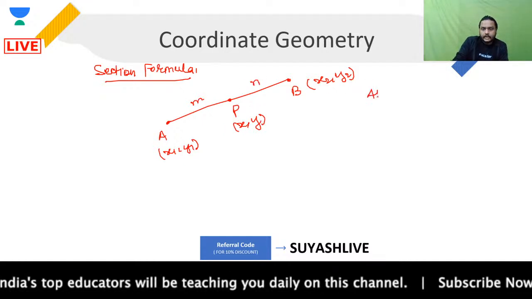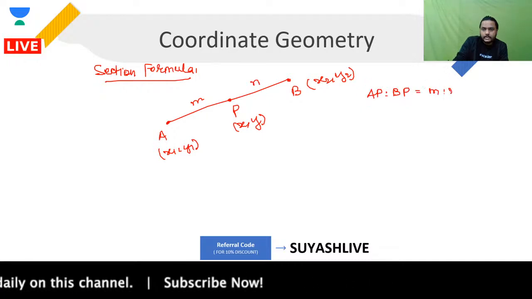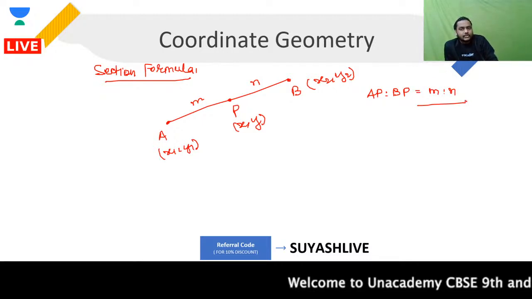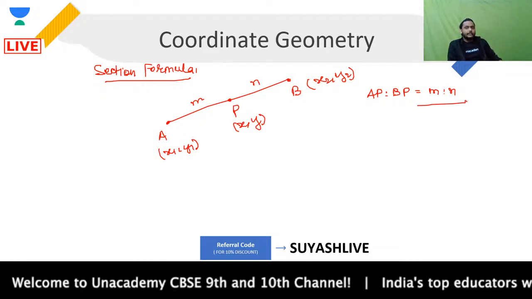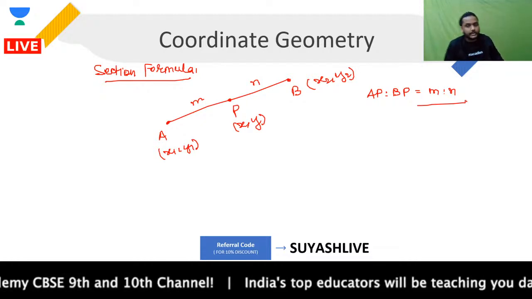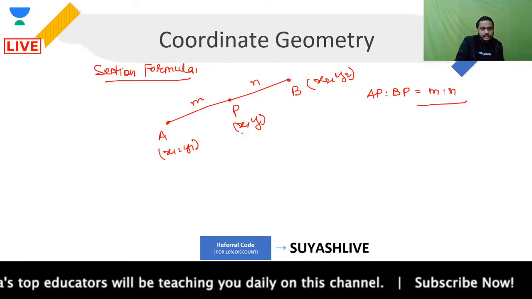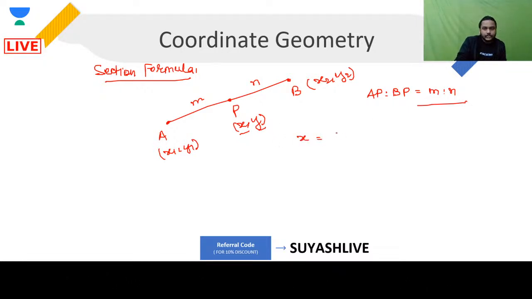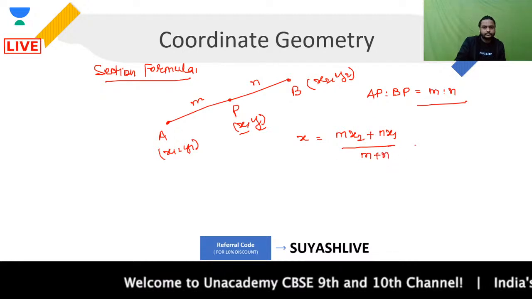Suppose that AP ratio BP is given to you as m ratio n. This is given to you in the question. So when AP ratio BP is m is to n, the coordinates of A are x1 comma y1, the coordinates of B are x2 comma y2, and the coordinates of the point of division P are x comma y, then x and y will be equal to what? x will be equal to (m x2 plus n x1) divided by (m plus n).